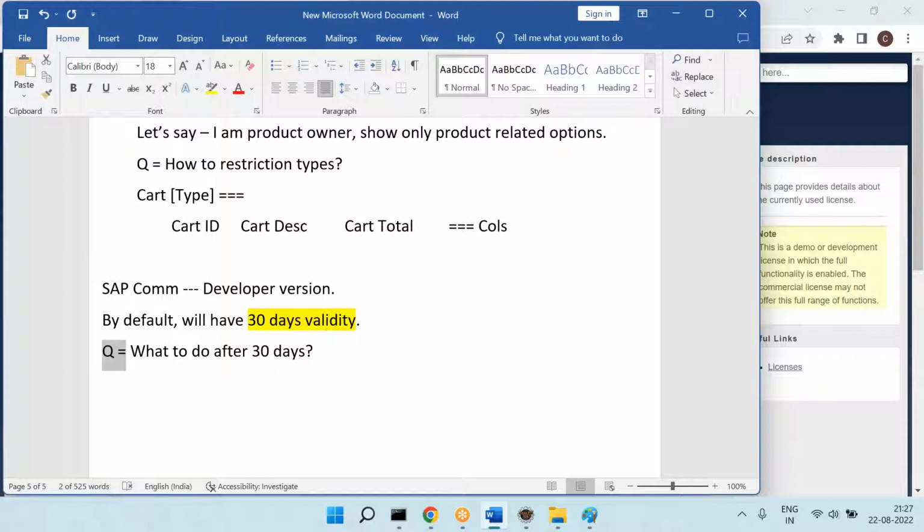For that we have different solutions. Please understand. Solution 1: you remember when we did the installation, we did the initialization, right? So solution 1 for what to do after 30 days is that you can perform initialization again. Whenever you do the initialization, you get 30 days again. That's it.